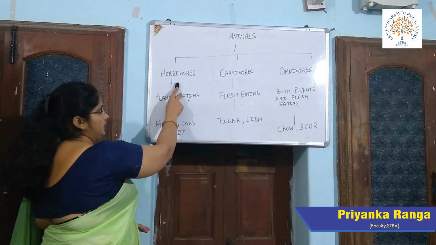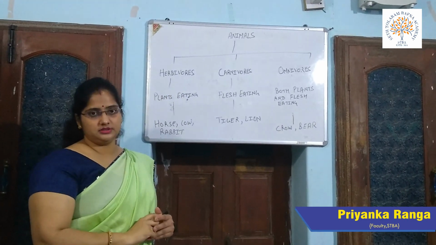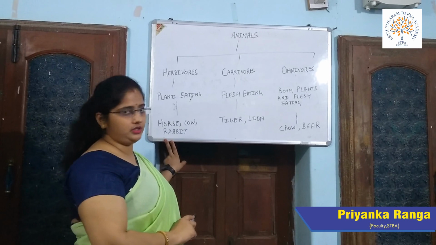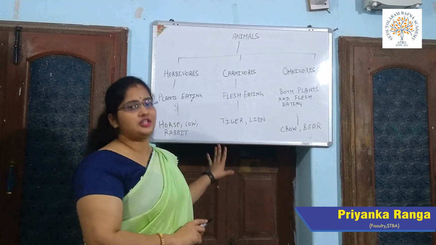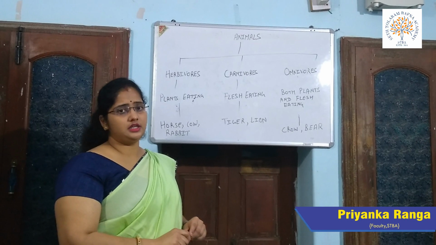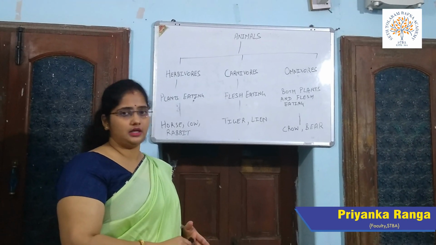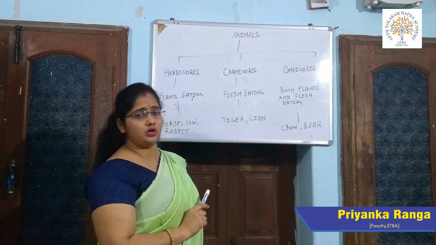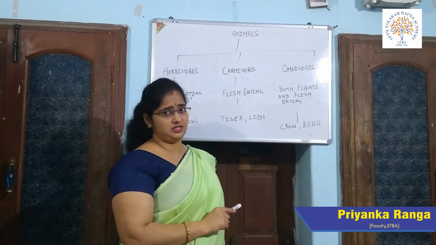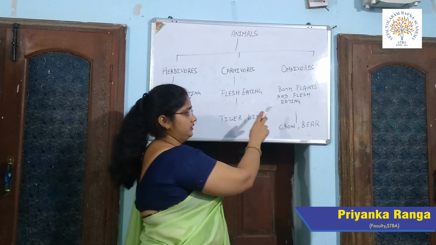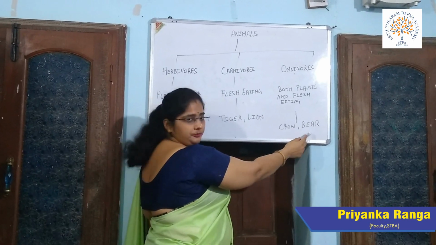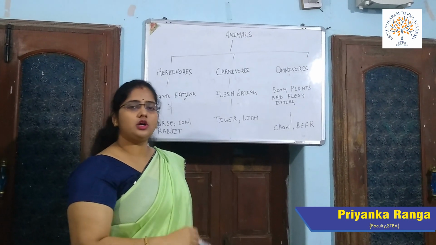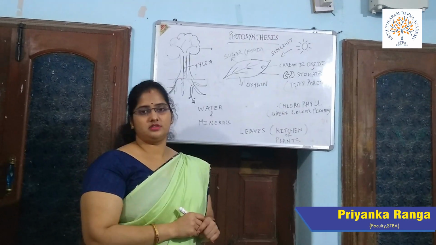First, what is herbivorous? Herbivorous are the plant-eating animals, those who eat only plants. Examples: the horse, rabbit, cow, etc. Carnivorous are the flesh-eating animals like lion and tiger. They depend upon the flesh of other plant-eating animals. Third category is the omnivorous. Omnivorous are the animals which depend on both plants and flesh-eating animals. Human beings also fall in this category. Examples: crow and bear. So students, this is the source of food for the animals. Now we will talk about the plants.